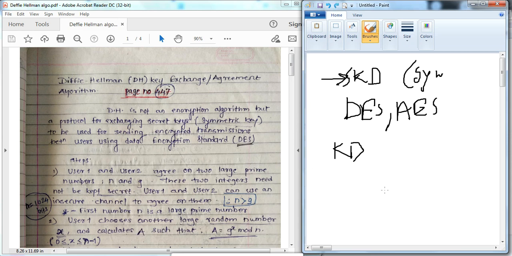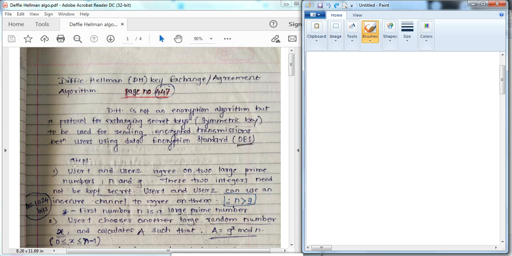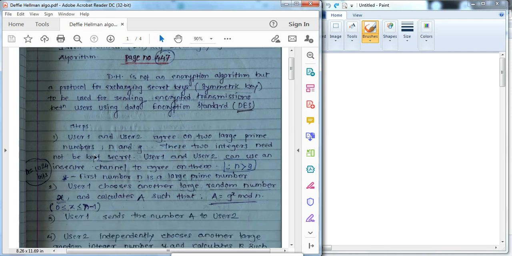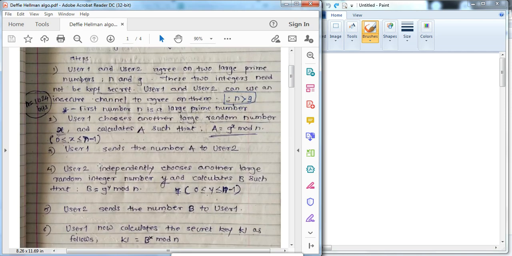Now the particular steps of how this algorithm distributes the symmetric key between two users. Now we will go through the steps of Diffie-Hellman. Step 1: user 1 and user 2 agree on two large prime numbers. Why a large prime number? If we take a large prime number, finding the key, or cryptanalysis of the key, is difficult. That's why a large prime number.